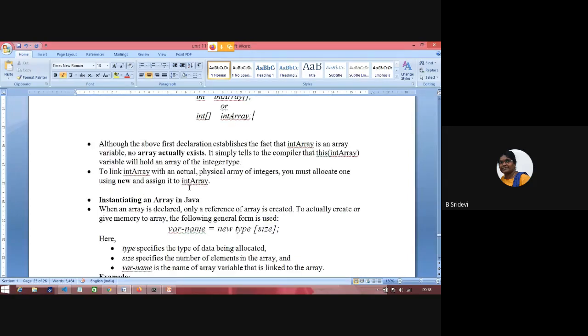So to create a physical array, what are you doing? The variable name is equal to new. This new is very important here. New, type of, size.